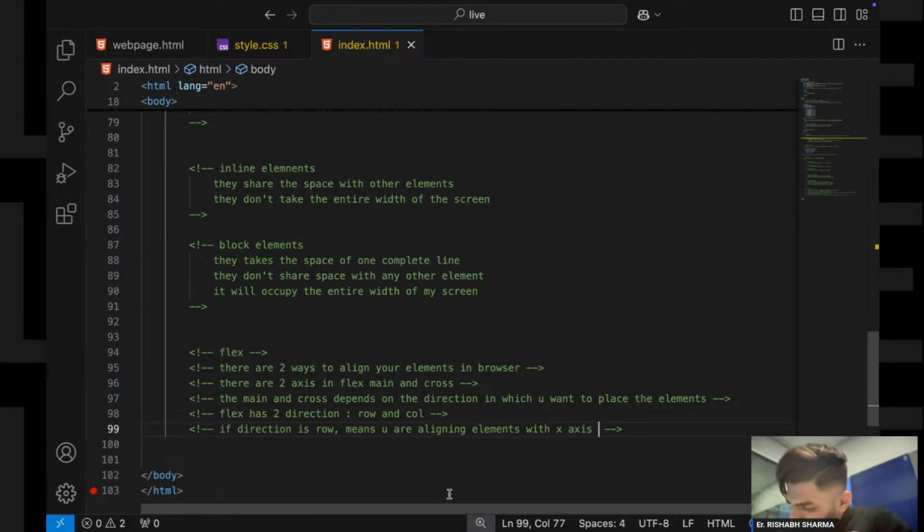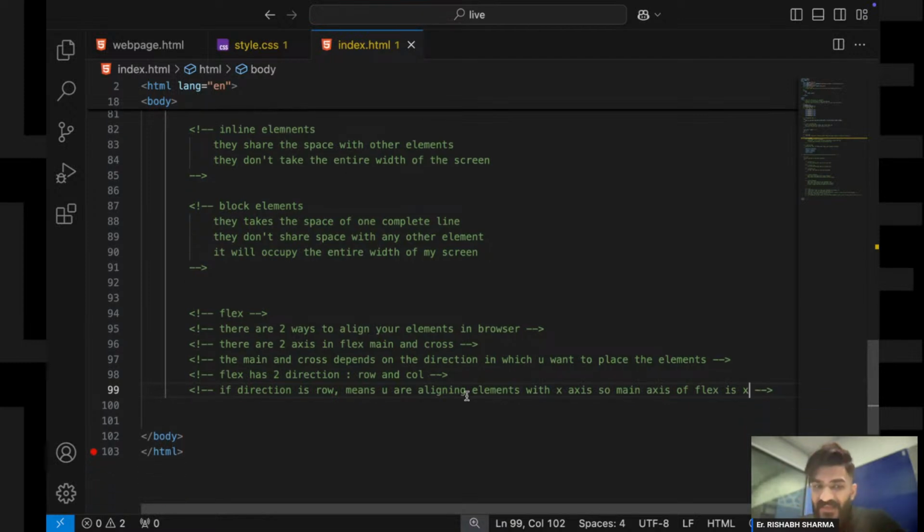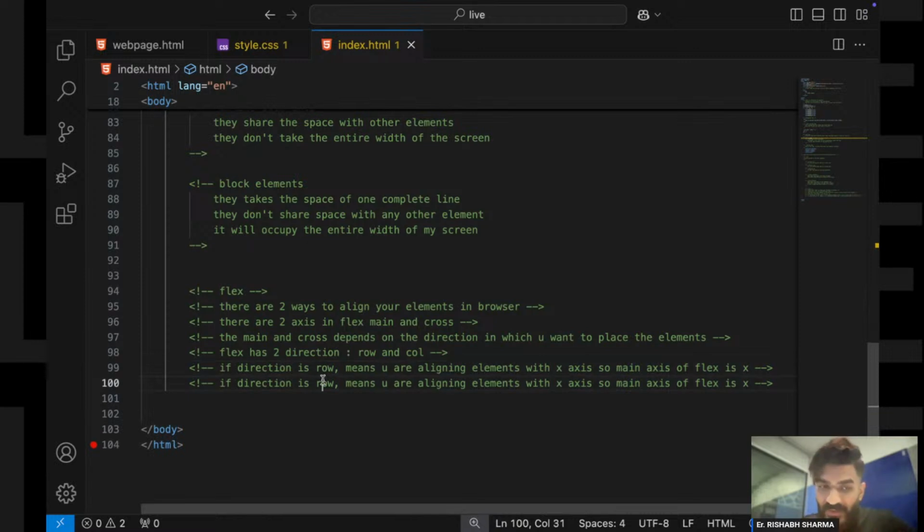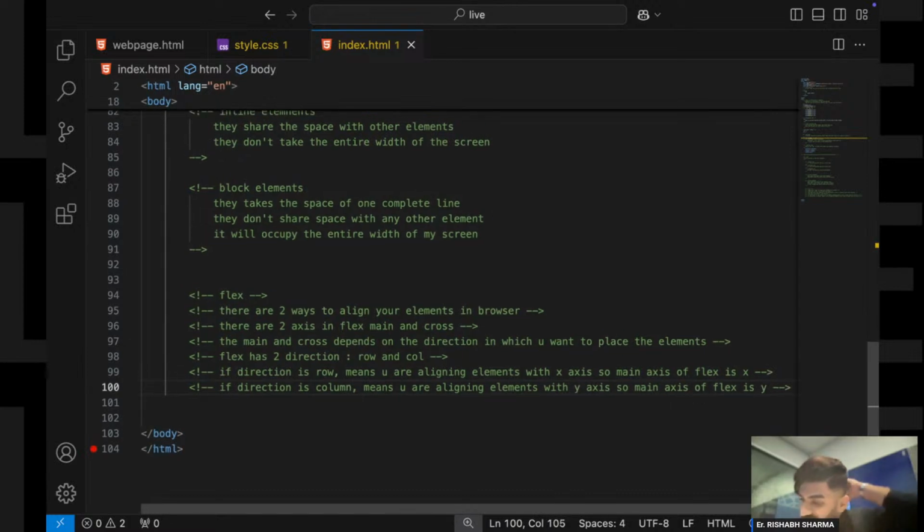So now what will happen, since I am aligning my elements with this x axis, so main axis of flex is x. So main axis of flex will be x, right? Main axis of flex will be x. And ये ध्यान से समझ लेना, this is बहुत important. If my direction is column, right, means you are aligning with the y axis, so main axis will be y. Understand this thing very carefully,